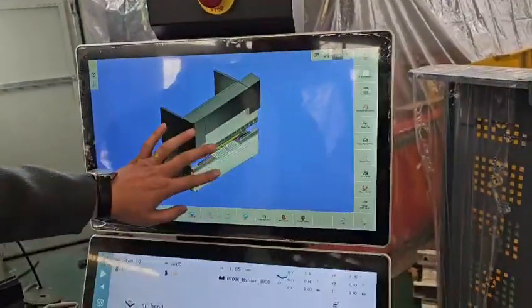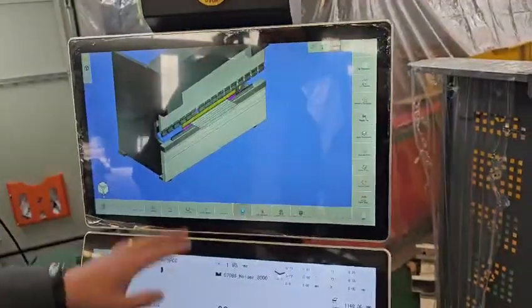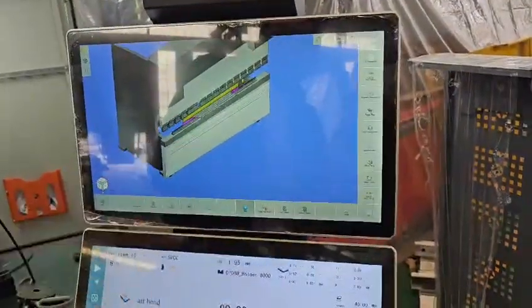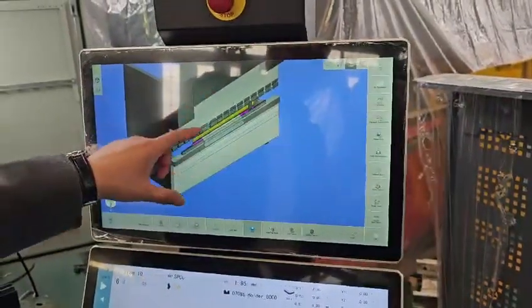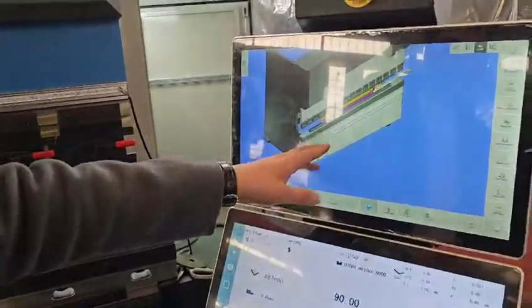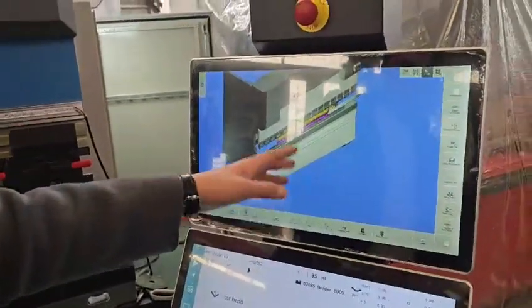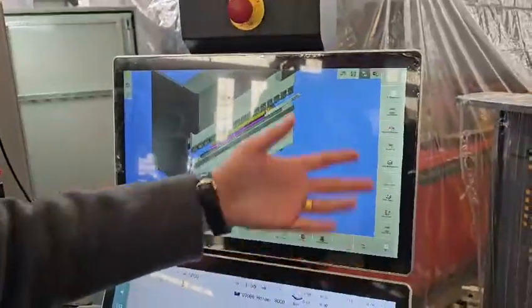Okay, you can see this is the bending. We touch the plate, it shows you the bending, the crash, or whether there is some problem. You can see the information in the machine. Okay, all the CC is correct, and no alarm, no problem. We touch the outputs.